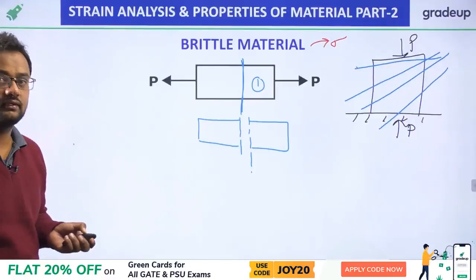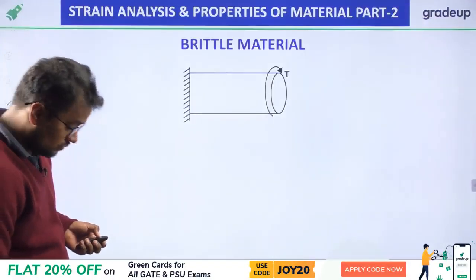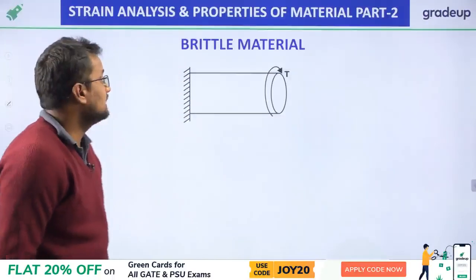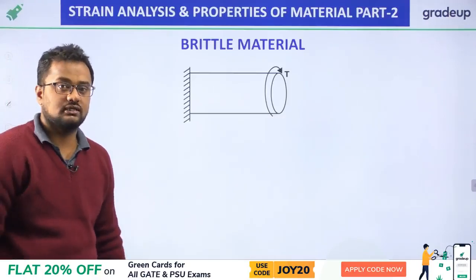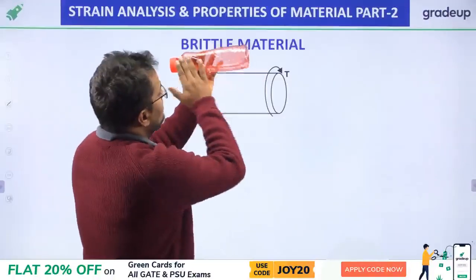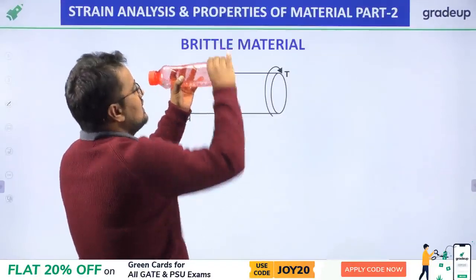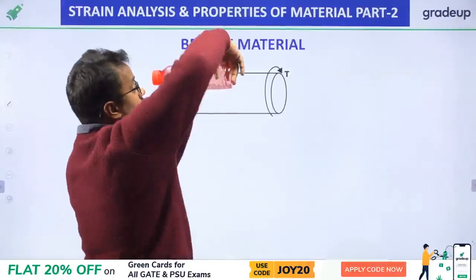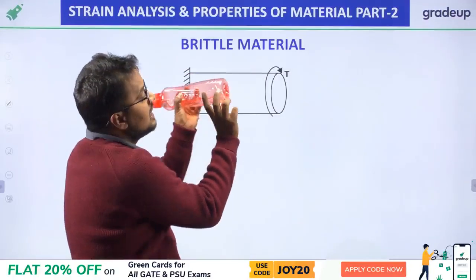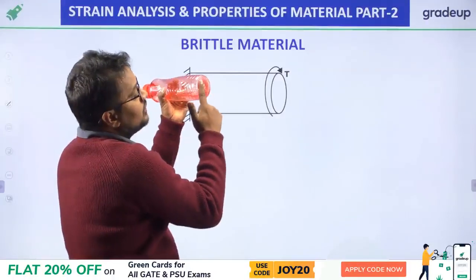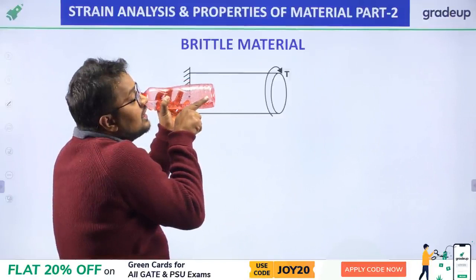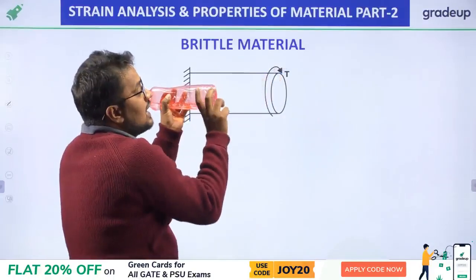Now let us go further. What is the failure pattern when there will be torsion in brittle material? See, suppose, my friends, this is a shaft and I am applying a torque here like this. On this plane, if I am applying torque, I am not putting this plane in compression. I am not pressing it inside, and I am not tensiling it or elongating it. I am just applying torque.